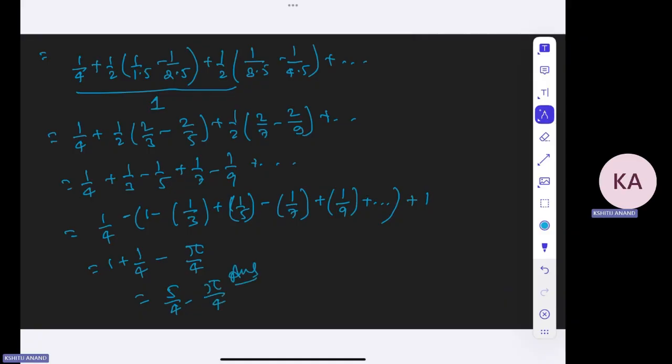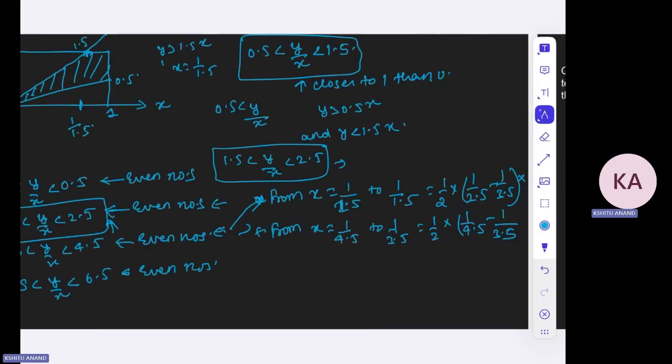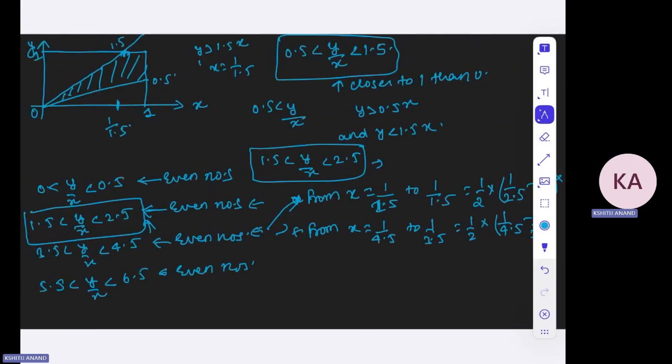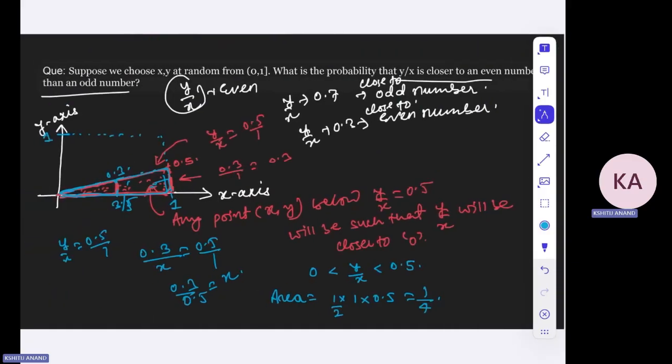So this was just nothing, but you just have to see that between these two lines, right? For these two triangles that you are considering, between these, they are closer to odd number. And if you are considering this region, all the points that lie between this region are closer to even number, right? And then you have to calculate the area of this region, this region, this region, and so on. So infinite number of regions, right? And then you just have to add those areas. So this was all about this particular problem.